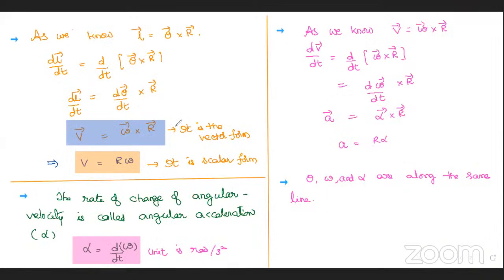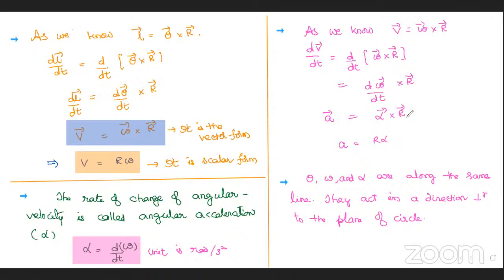Yes, correct. Very good. That's why they act in a direction perpendicular to the plane of the circle. Plane of circle, that's what I told.